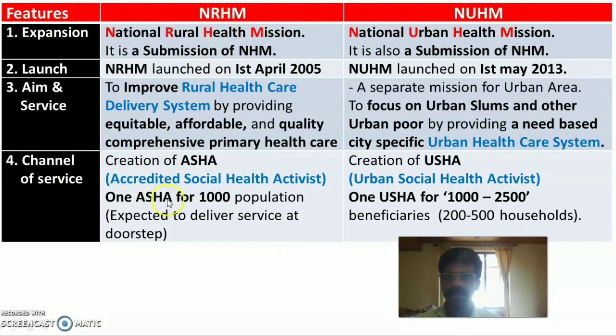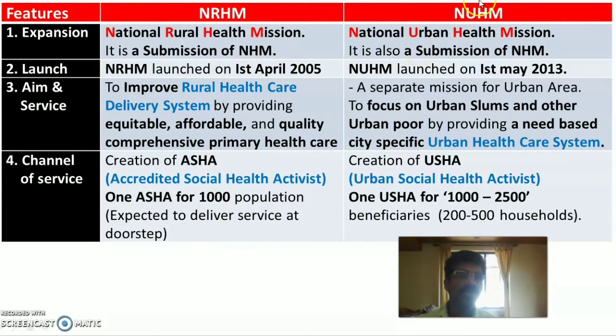For rendering NRHM services effectively, the Government of India created ASHA, the Accredited Social Health Activist, to render NRHM services to rural people at the doorstep. Each ASHA worker covers a population of 1000.